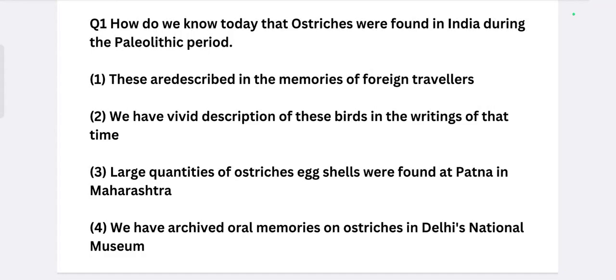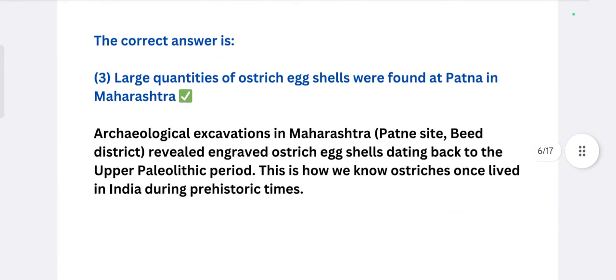You can pause the video and try to find the answer. I'm not wasting time, so let's move on to the solution. The correct answer is option 3, that is, large quantities of ostrich eggshells were found at Patna in Maharashtra. What's the explanation? The archaeological excavations in Maharashtra, at the Patna site in Beed district, revealed engraved ostrich eggshells dating back to the Upper Paleolithic period. This is how we know ostriches once lived in India during prehistoric times.